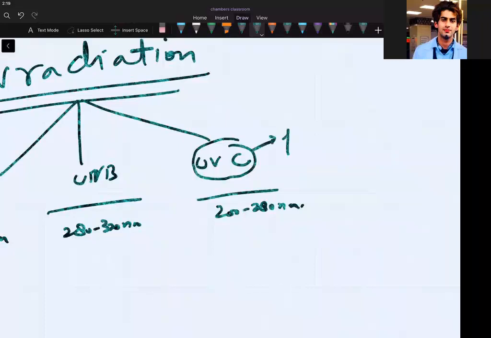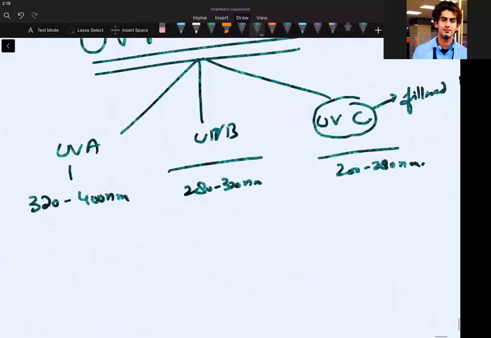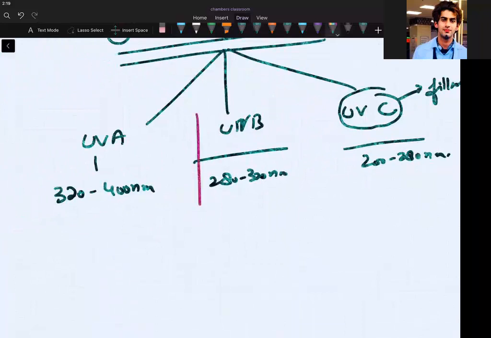The beauty is that this UVC gets filtered by ozone. Your ozone layer filters this UVC. And which is the most carcinogenic? It is UVB. Important question. UVB is the most carcinogenic.